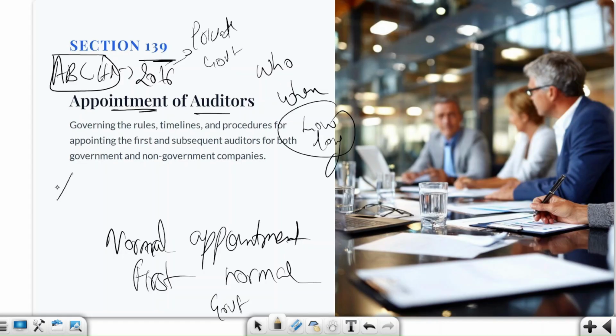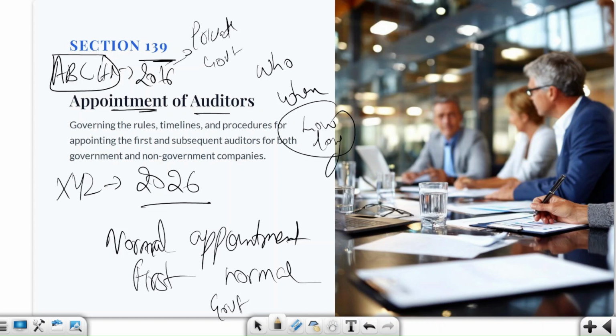Also, let us take another organization, XYZ Limited, that was established on 1st April 2026. So we are taking two organizations, and we will see whether these are private companies or government companies.